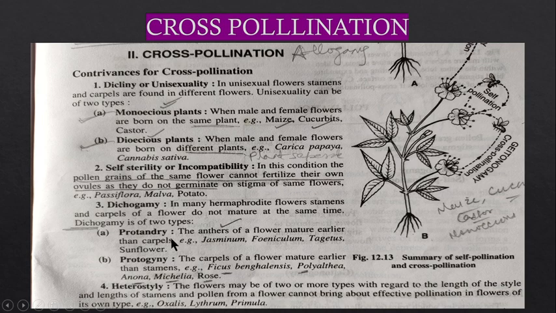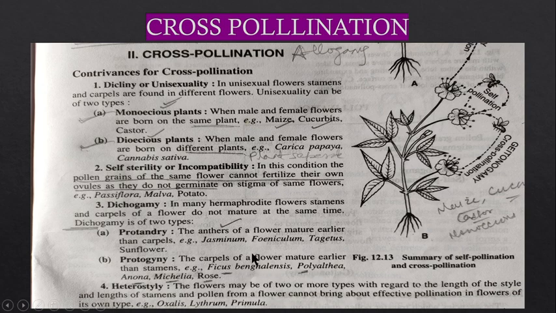So the maturity of both sex organs doesn't coincide, then how can fertilization take place? This is a condition nature has developed in the plant, where cross pollination becomes an essentiality for the plant. In the same way, in protogyny, cross pollination becomes essential. Cross pollination can lead to fertilization because the carpels mature first and the stamens mature later. There are a few examples you can read here: Tagetes, sunflower, Ficus, Polyalthia.